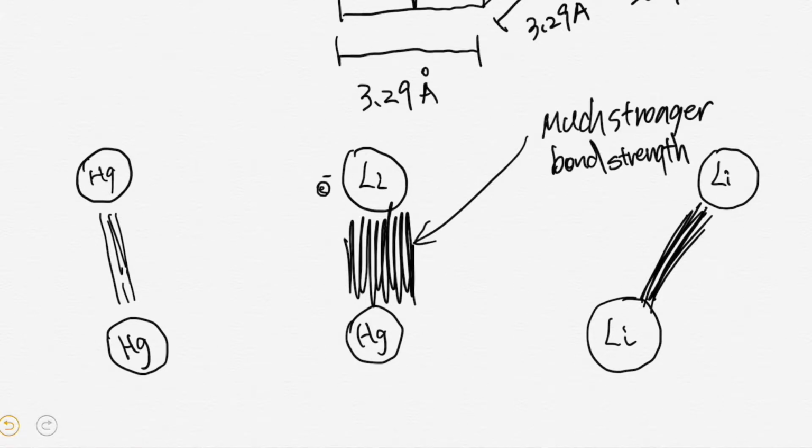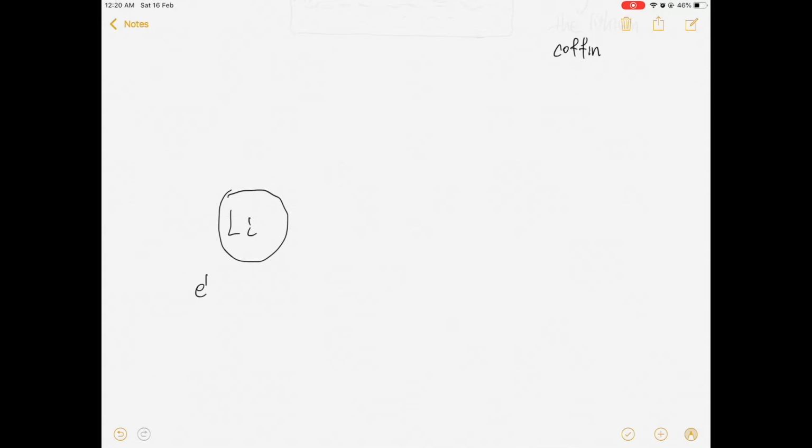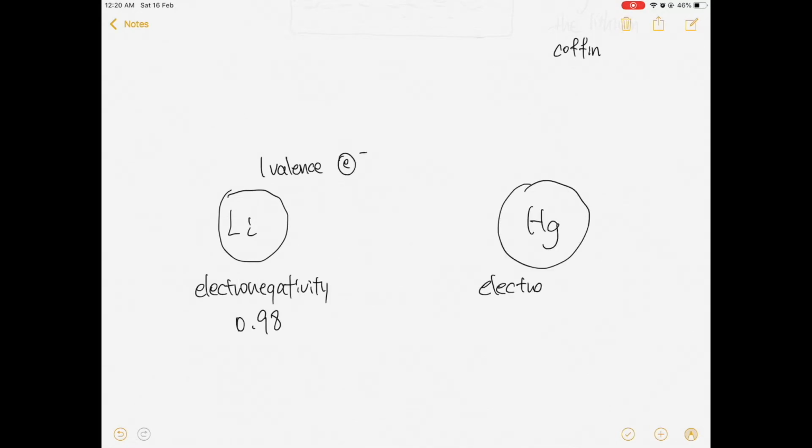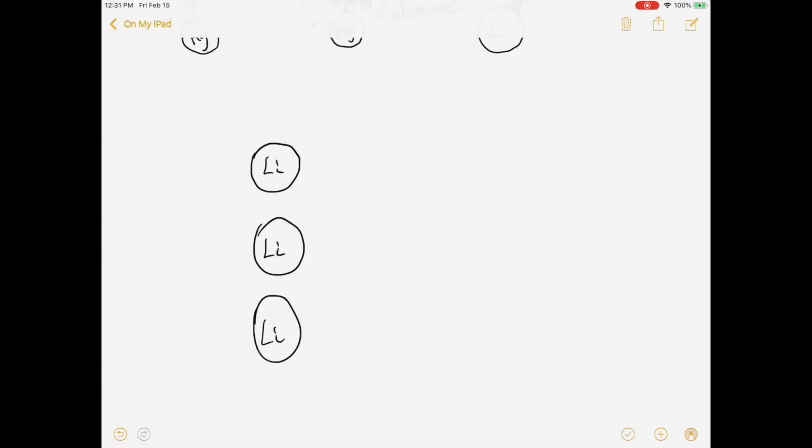There is a transfer of electrons between the two atoms. This is because the electronegativity of lithium is 0.98 and it has 1 valence electron, while mercury has an electronegativity of 2.0. It's much larger than lithium, hence the electron will move.